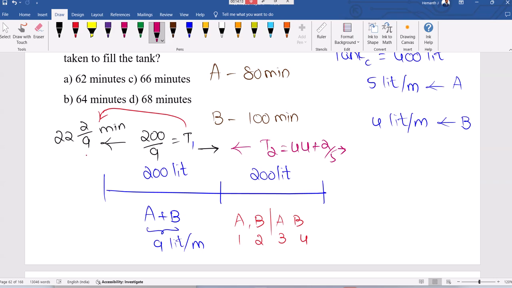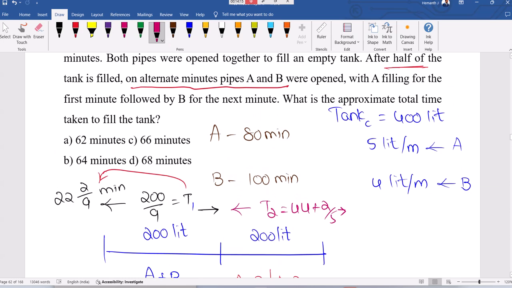They gave approximately, so I can take 66 minutes approximately. Approximate total time is 66. So T should be T1 plus T2. Actually, it should be 66 plus 2 by 9 plus 2 by 5. 2 by 5 means 24 seconds. Okay, you can convert into seconds also. There is some extra also. Approximately as per the options.